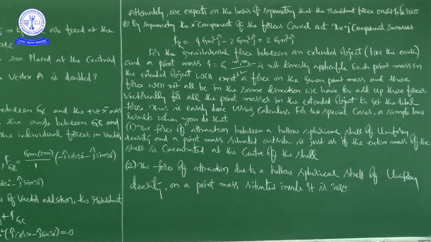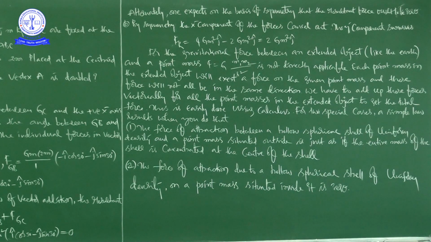After that, the components perpendicular to this line cancel out when summing over all regions of the shell, leaving only a resultant force along the line joining the point to the center. Then what about the magnitude of this force? The magnitude of this force works out as we discussed just now. In the same class, you can discuss how we calculated that. Next, there is one more way.